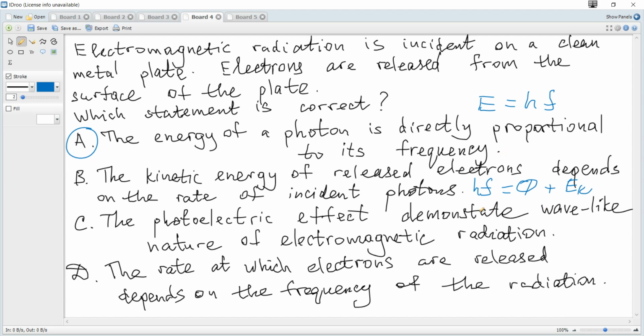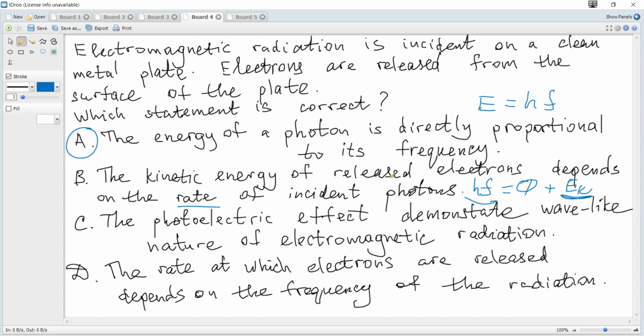And if we increase the rate of incident photons, we just increase the number of released electrons. But for each electron, kinetic energy depends on the frequency of the radiation, or frequency of the incident photons.